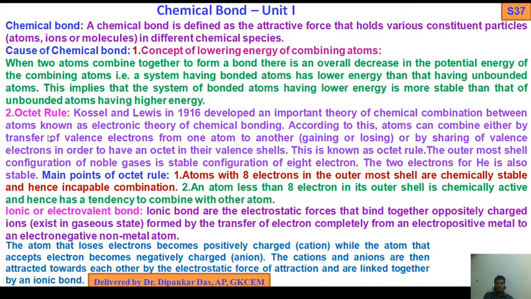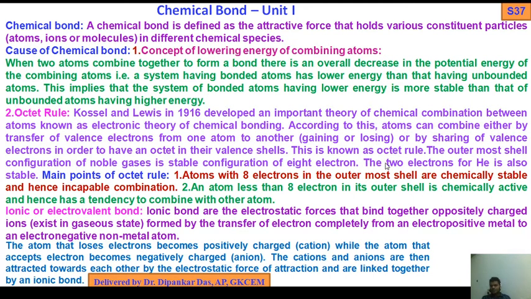Cause 2, octet rule. Kossel and Lewis in 1916 developed an important theory of chemical combination between atoms known as electronic theory of chemical bonding. According to this, atoms can combine either by transfer of valence electron from one atom to another, gaining or losing, or by sharing of valence electron in order to have an octet in their valence shell.